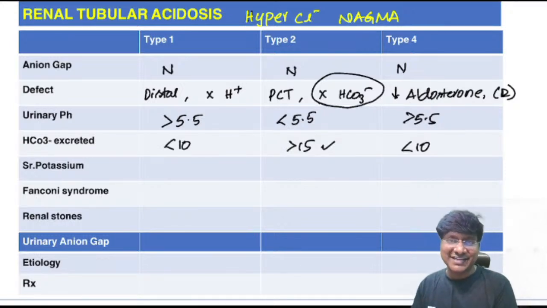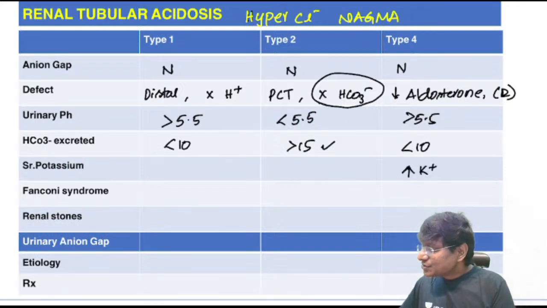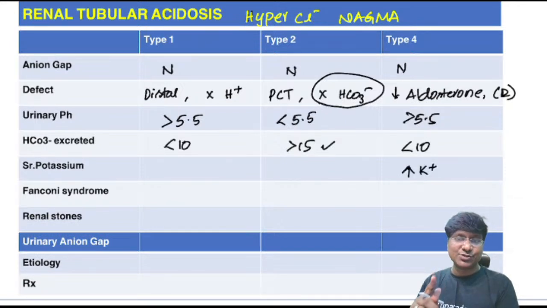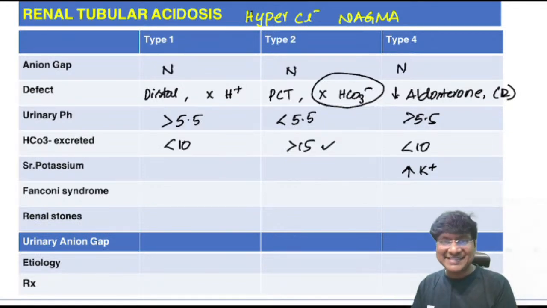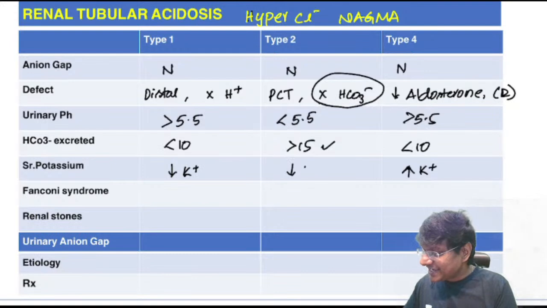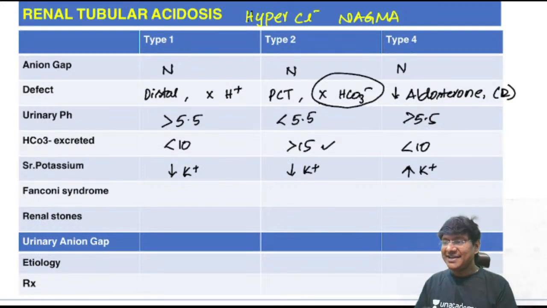Coming to the serum potassium levels, this is another very important question. In type 4 renal tubular acidosis, there is aldosterone deficiency or aldosterone resistance. And what is the function of aldosterone? Potassium secretion and excretion of potassium. When aldosterone is not there, the potassium is not excreted out. So that will result in hyperkalemia. Whereas in type 1 and type 2, there will be hypokalemia.